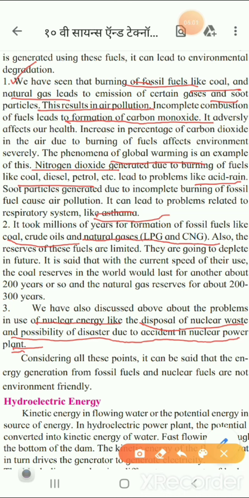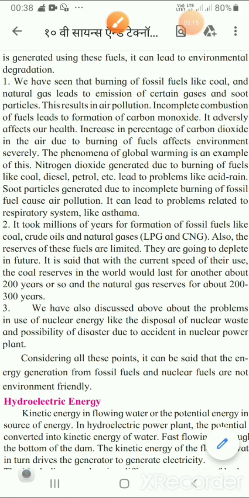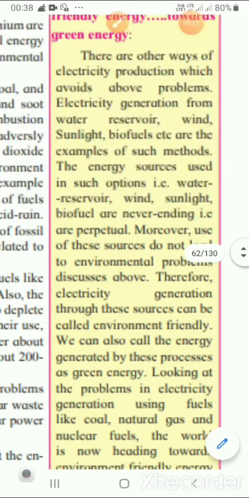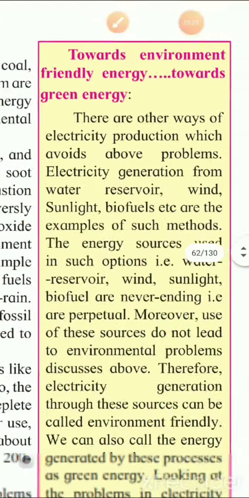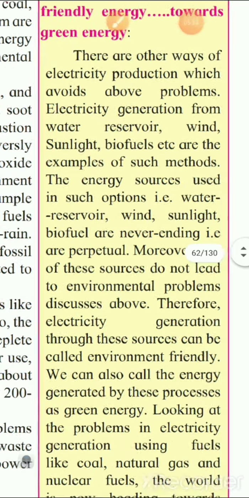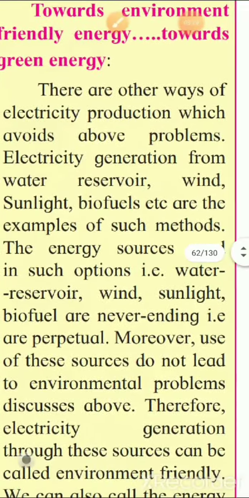Considering all these points, it is said that energy generation from fossil fuels and nuclear fuels is now not environment friendly. So now let us see the next point: if we are facing all these problems, then where do we have to move, and how do we move to the other option? What is the other option? It is toward environment friendly energy.